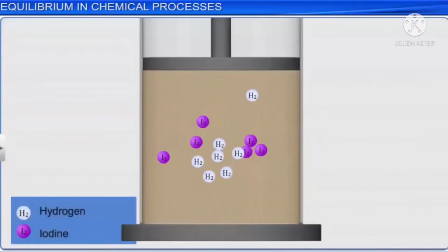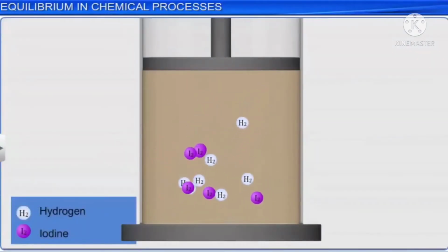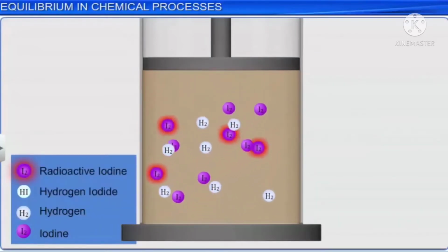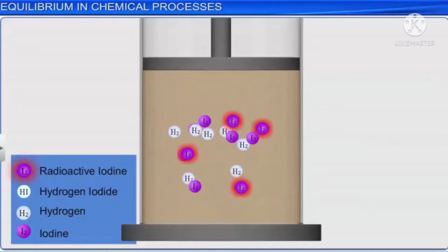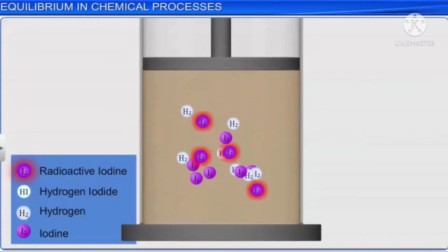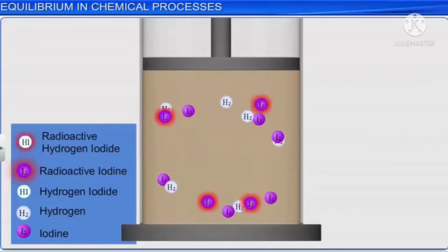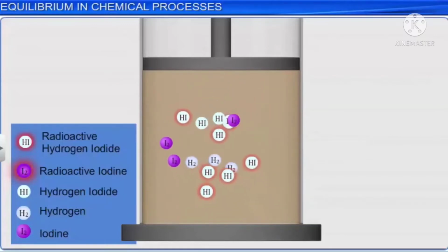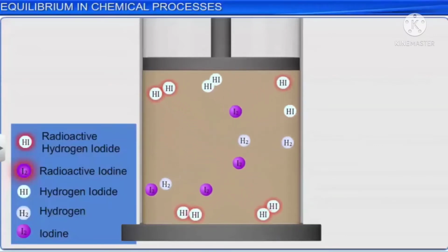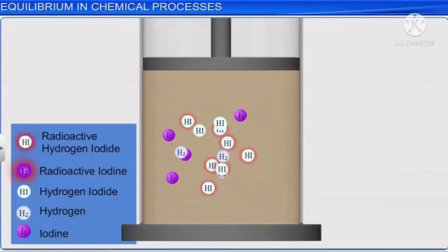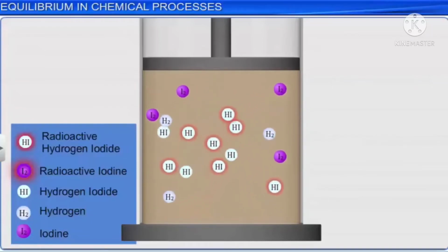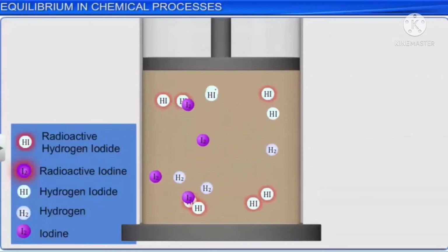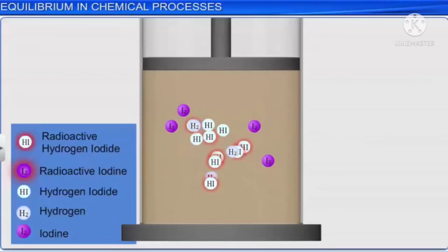The dynamic nature of the chemical equilibrium can be established by using radioactive iodine. When a small quantity of radioactive iodine is introduced into the above reaction in the state of equilibrium, it is found that the hydrogen iodide in the mixture contains radioactive iodine. This obviously shows that the reaction, though apparently standstill, is proceeding in both the directions. That is, the equilibrium is a dynamic equilibrium.